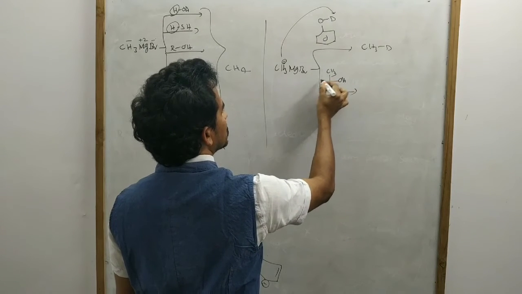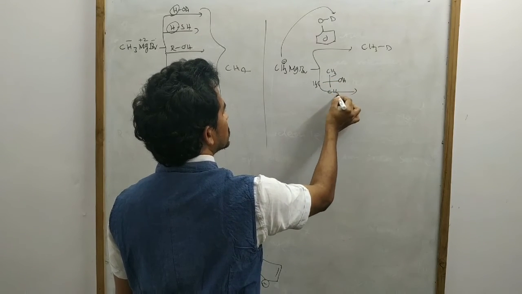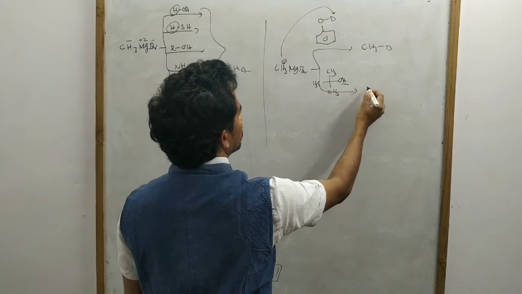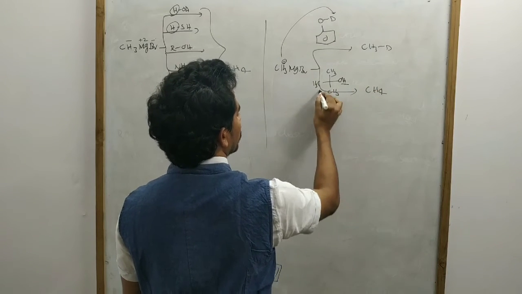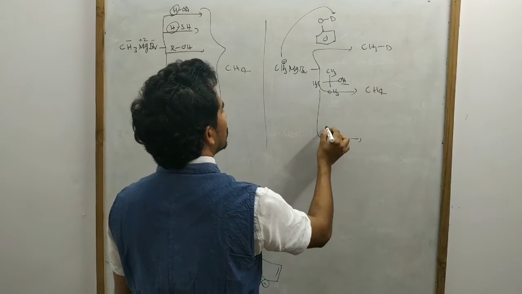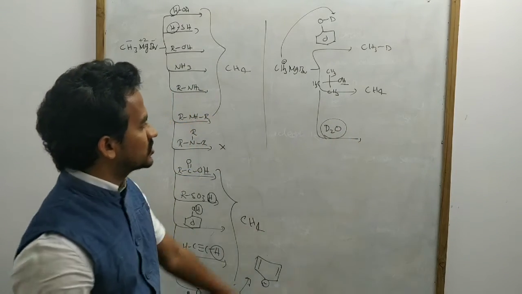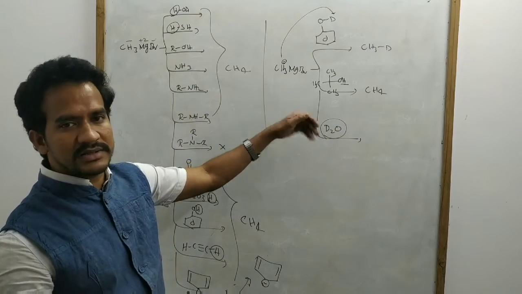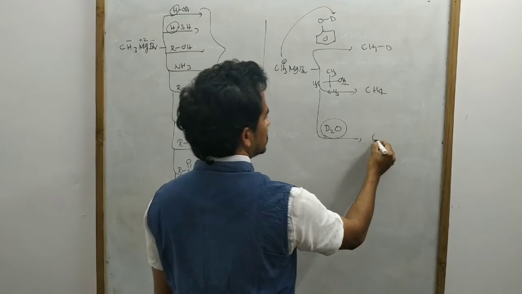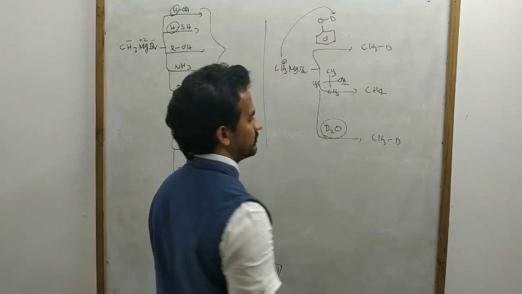It is just a proton source. H plus combines with CH3 minus, so the product is CH4. Or suppose I treat with D2O. It is a source of D plus, and CH3 minus combines with D plus, so you get CH3D.